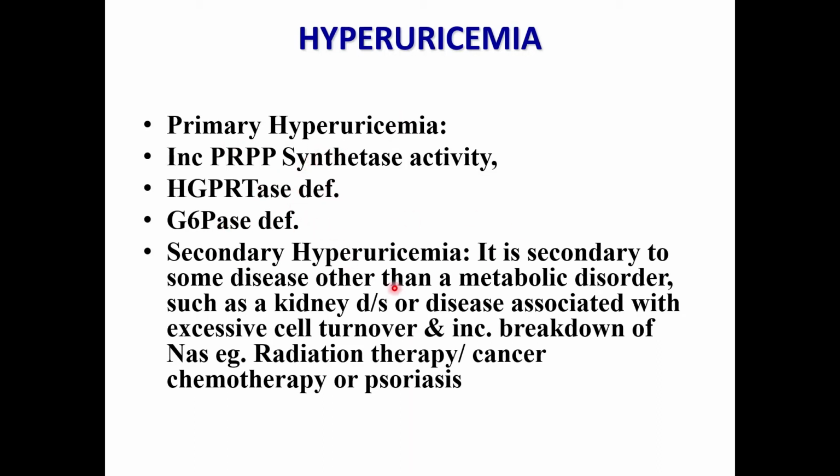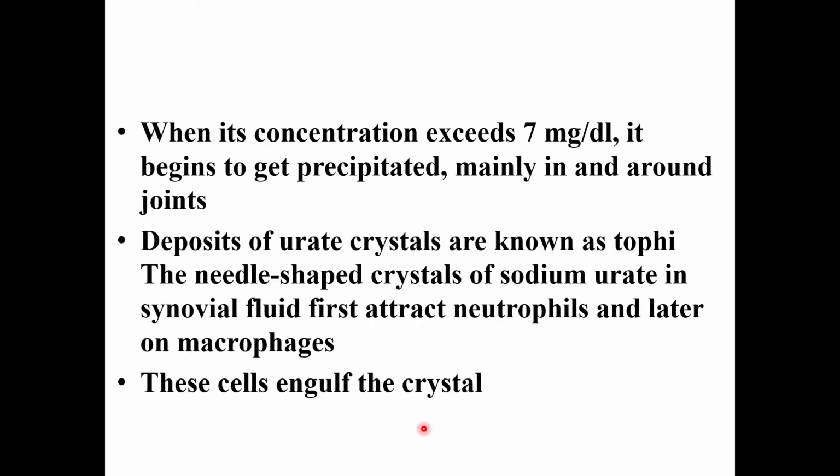Secondary hyperuricemia is secondary to some disease other than metabolic disorder, such as kidney disease or disease associated with excessive cell turnover and increased breakdown of nucleic acids, for example radiation therapy, cancer chemotherapy, or psoriasis.